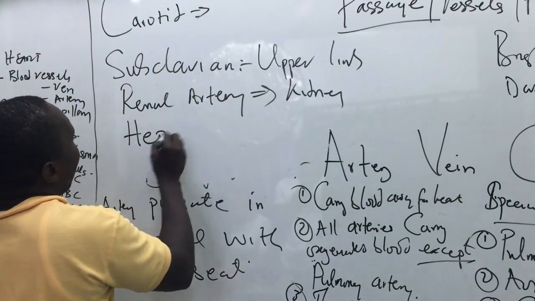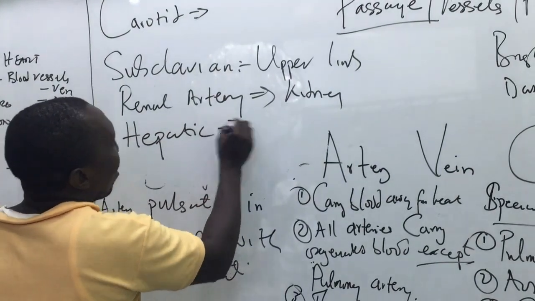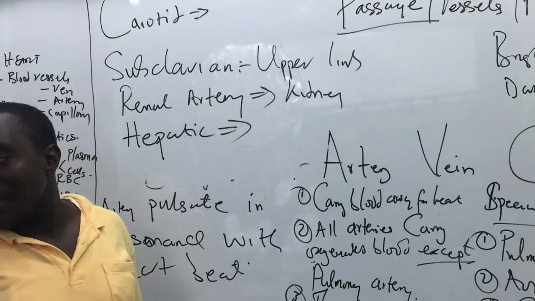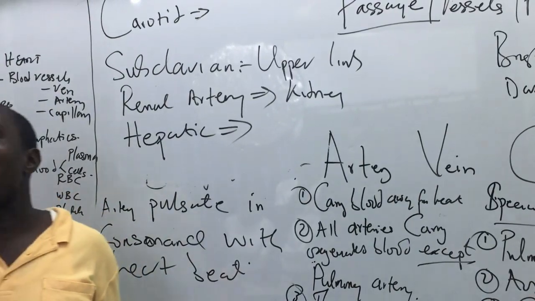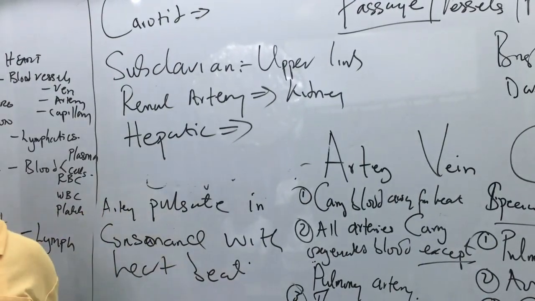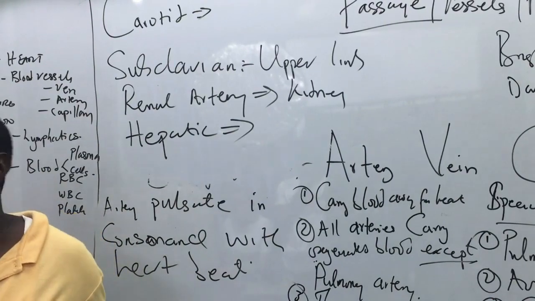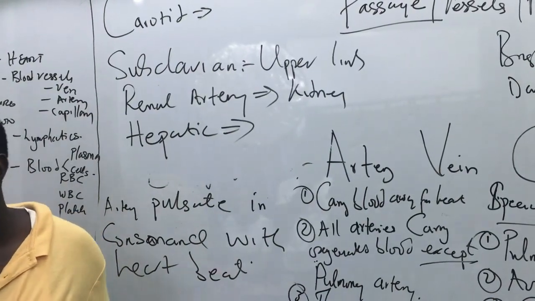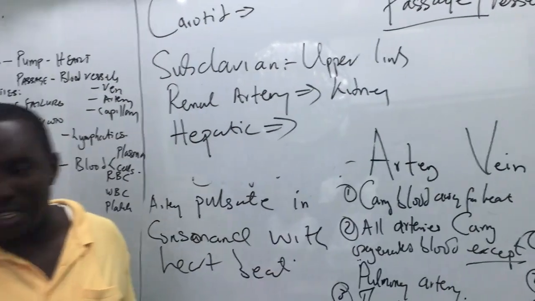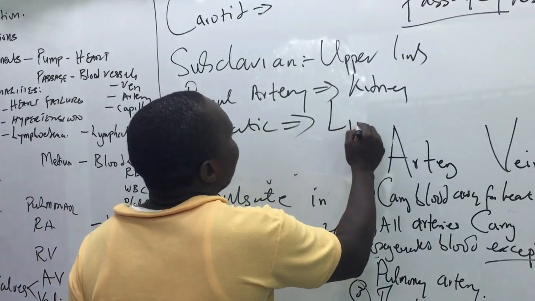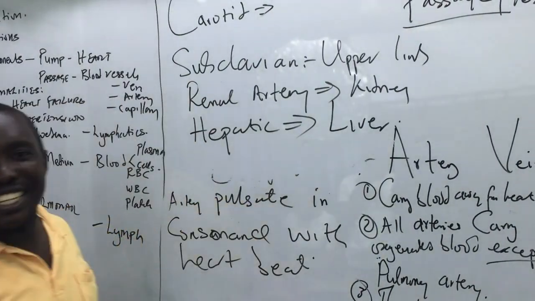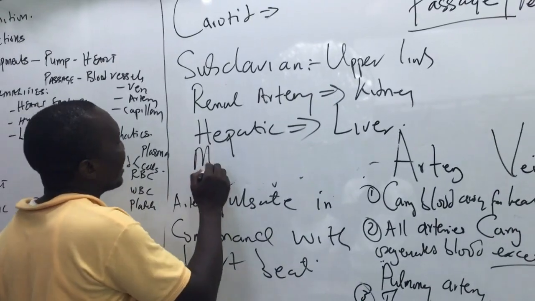Hepatic artery will supply what? Who can tell us? Hepatic. You have heard some people say they suffer hepatitis. When they suffer hepatitis, where is affected? So hepatic artery will supply where? Liver. Use your common sense. Then there is the one they call mesenteric.